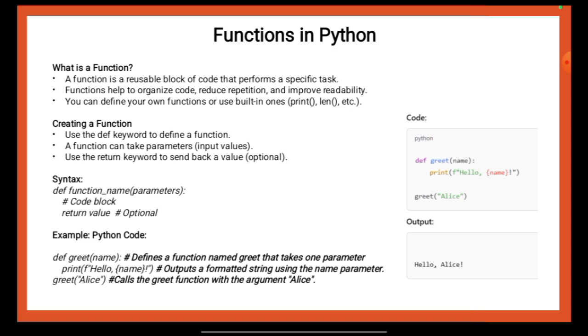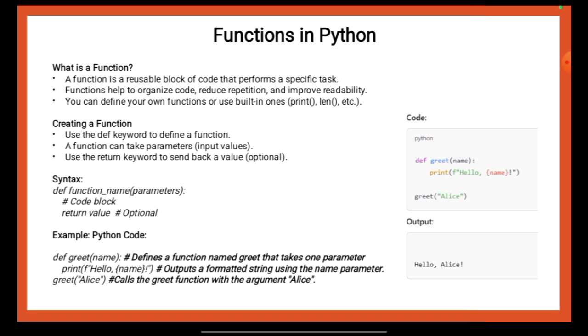Syntax: def function_name(parameters), then the code block, then return value, which is optional. Example, Python code. def greet(name) defines a function named greet that takes one parameter. print(f"Hello, {name}") outputs a formatted string using the name parameter. greet("Alice") calls the greet function with the argument Alice.